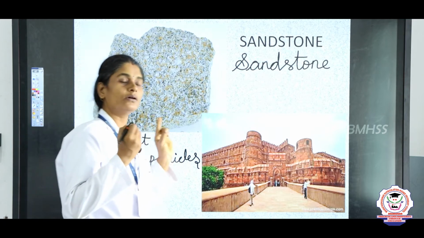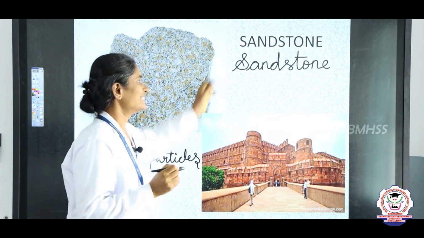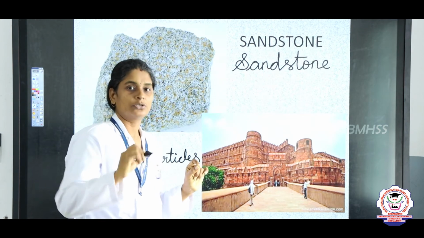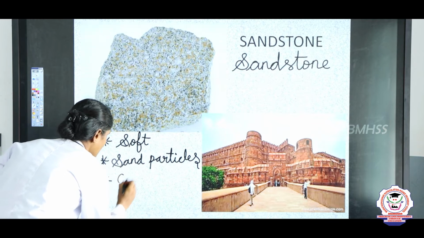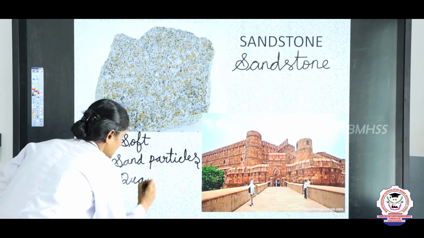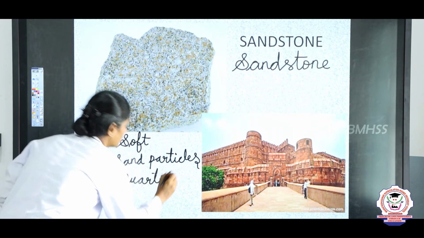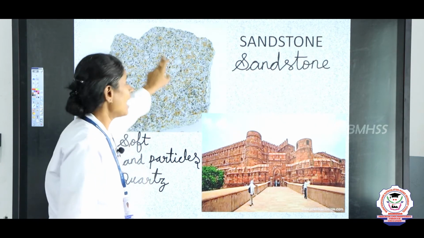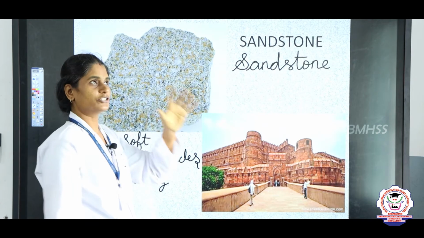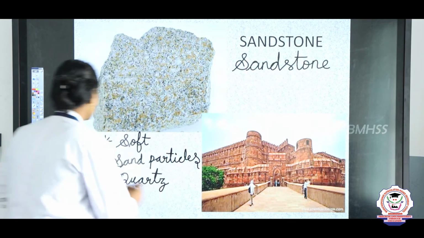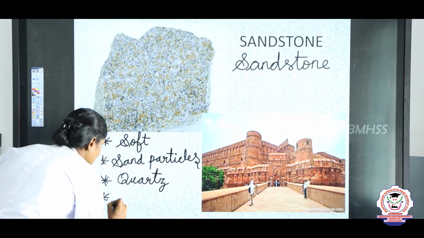You may get a 1 mark question: the common mineral that we find in sandstone is dash. You have to write quartz. Quartz is the mineral that we can see in sandstone, right? And this sandstone is used in construction, for constructing buildings.